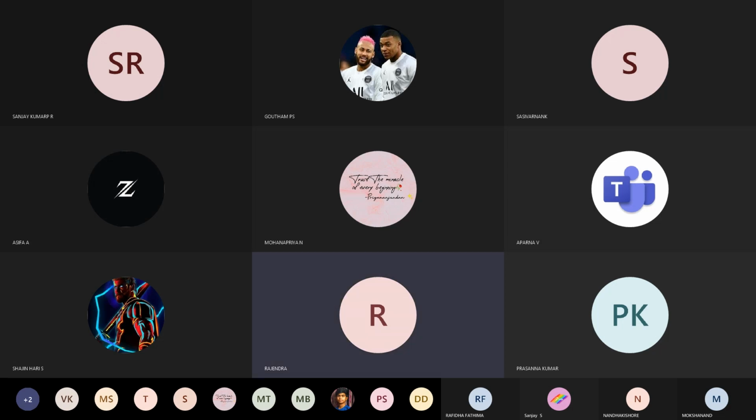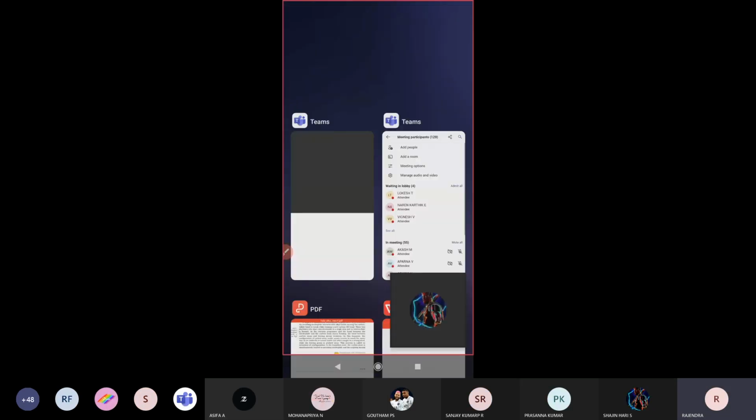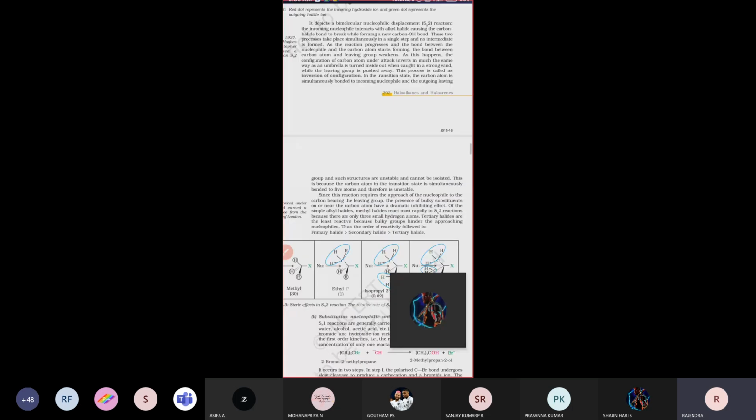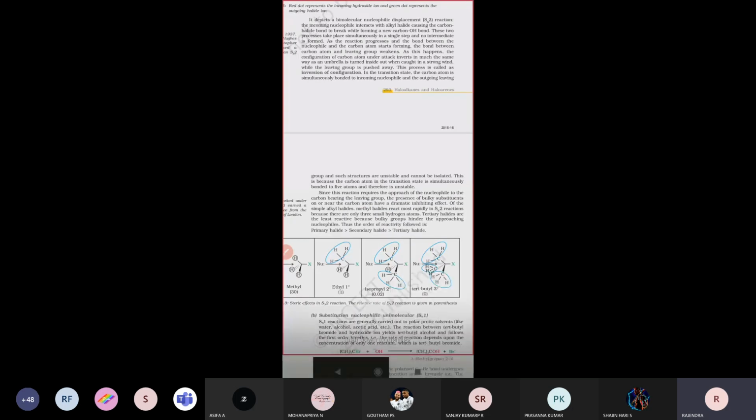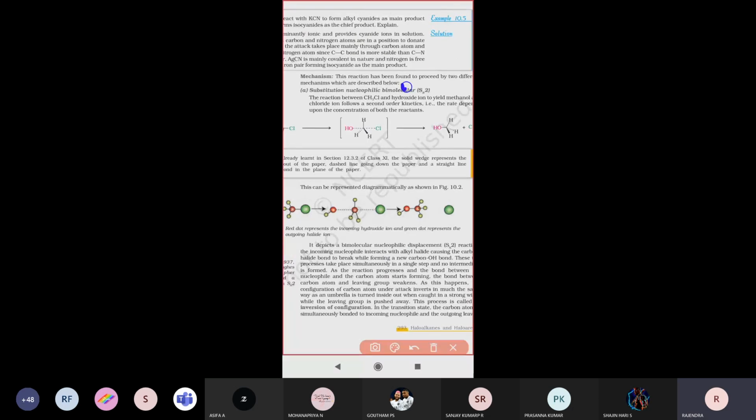SN2 is something we already saw yesterday, right? SN2 is nothing but a bimolecular nucleophilic substitution reaction. A bimolecular nucleophilic substitution reaction is called an SN2 reaction, right? We already saw that yesterday.